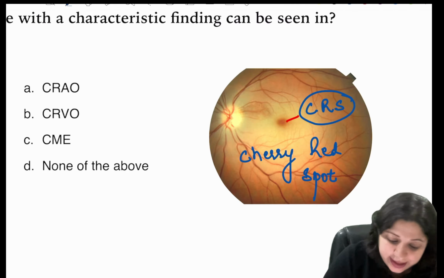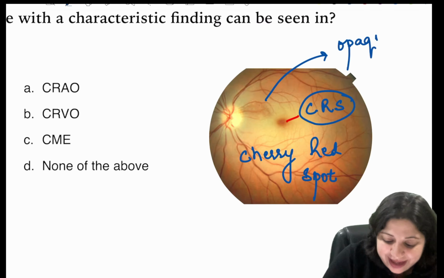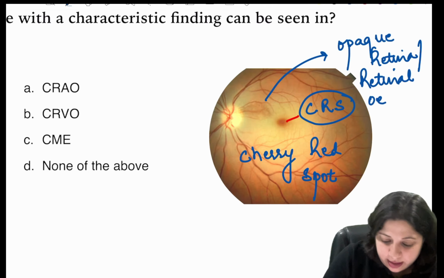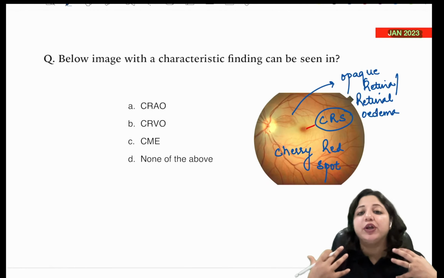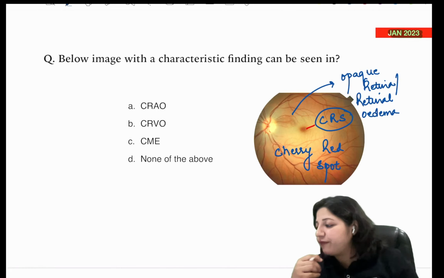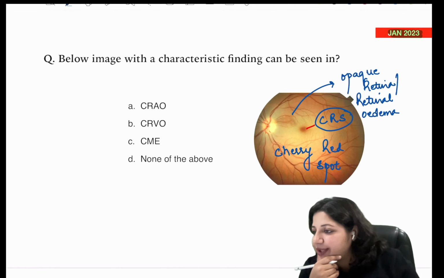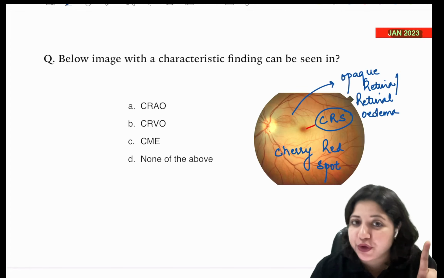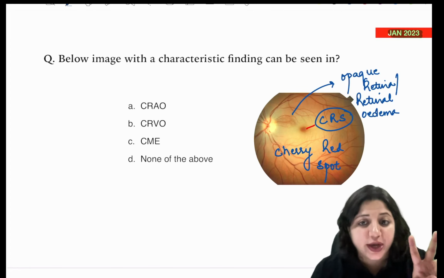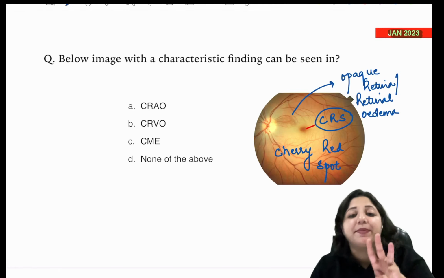And what other findings do you have? You have an opaque retina, or what you call retinal edema. Right? So when we are talking of this, which condition are we talking of? Anybody who wants to attempt? Is it central retinal artery occlusion? Is it central retinal vein occlusion? Is it cystoid macular edema?